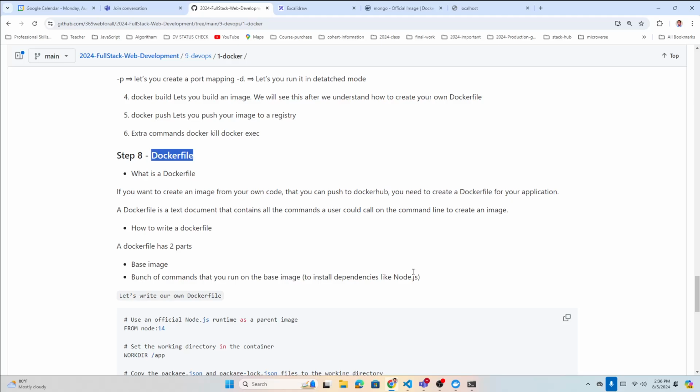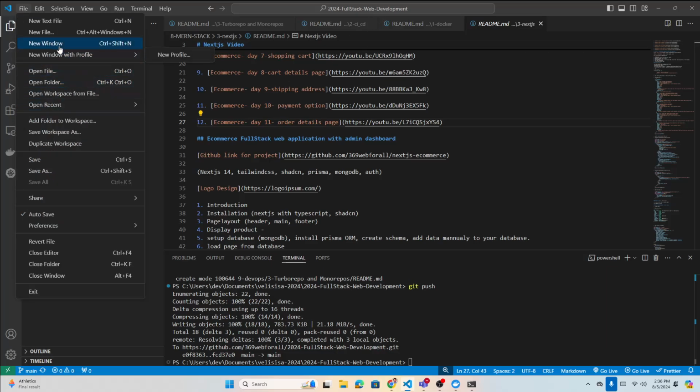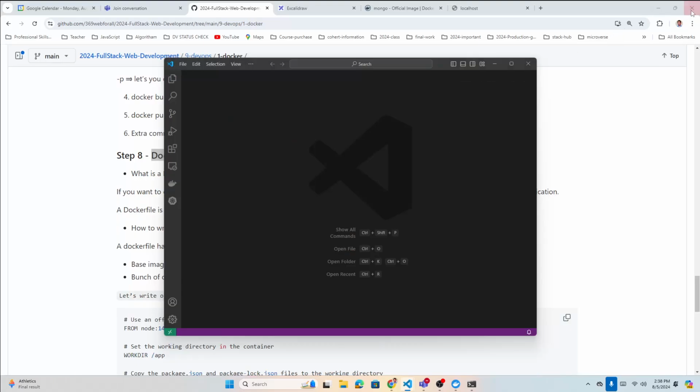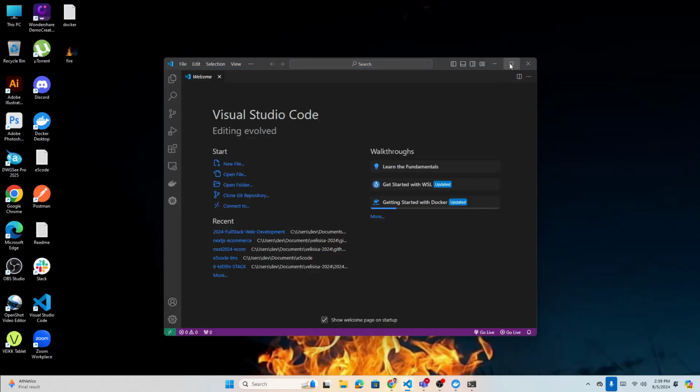In the real world, we will not be using all these commands in the terminal. This is for testing purposes, and on the server you also will not be using the commands. You can do that, but normally we create a Dockerfile. Let's say we have one simple project. I'm just going to open a new window quickly, so we can understand how we add Dockerfiles.